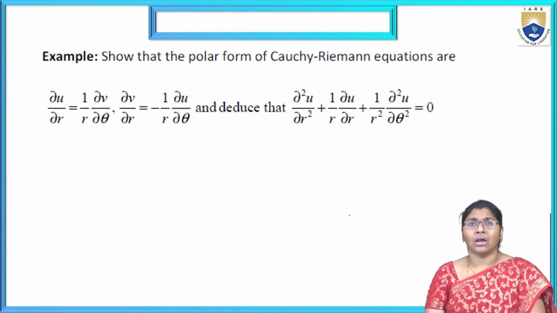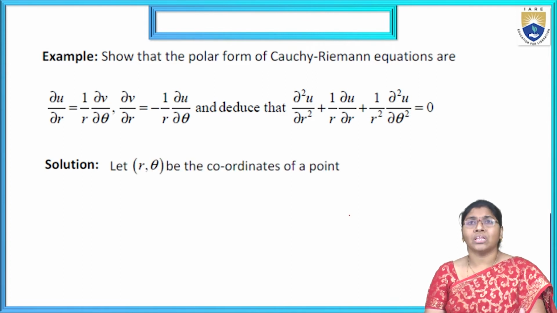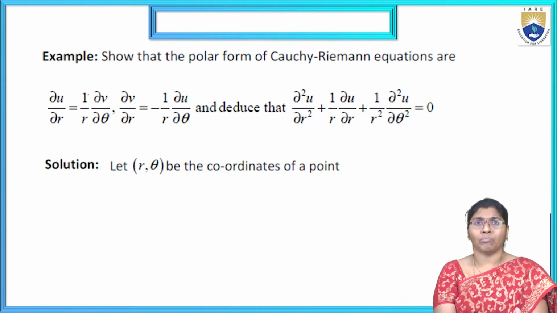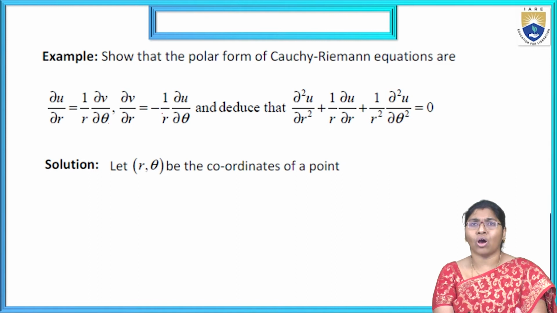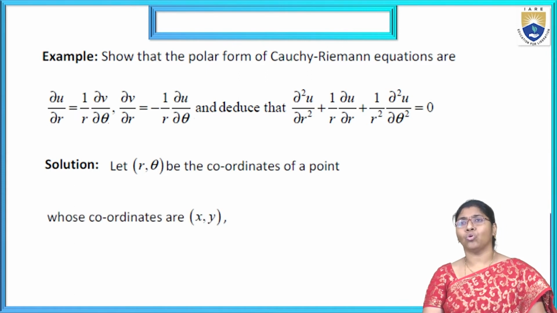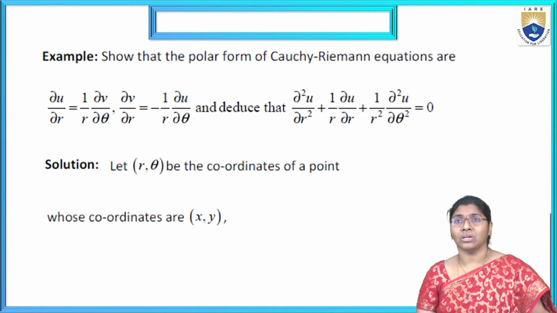Now similarly, this is the polar coordinates method. Show that the polar form of the Cauchy-Riemann equations is dou u by dou r equals 1 by r dou v by dou theta, and dou v by dou r equals minus 1 by r dou u by dou theta. And deduce that dou square u by dou r square plus 1 by r dou u by dou r plus 1 by r square dou square u by dou theta square equals 0.